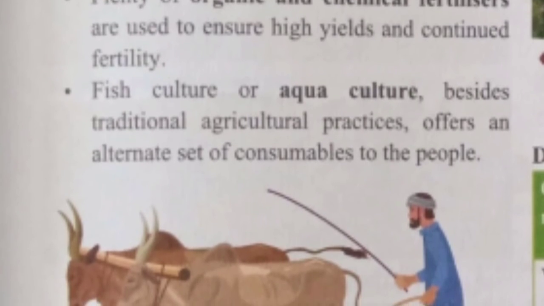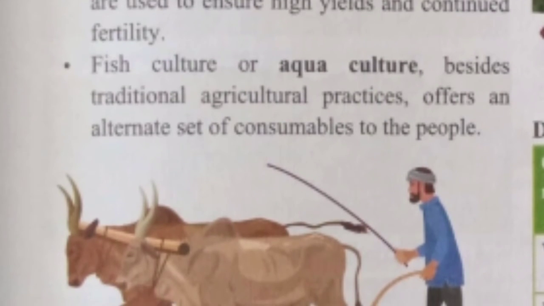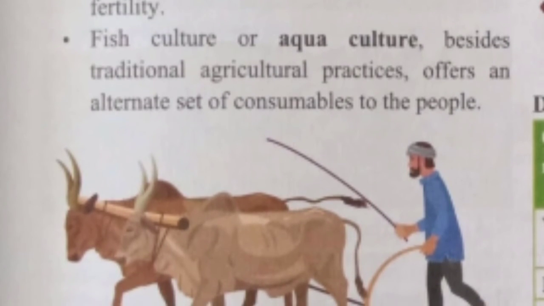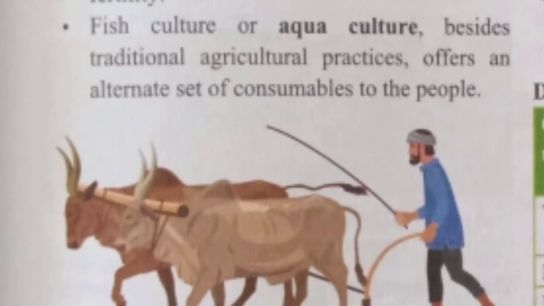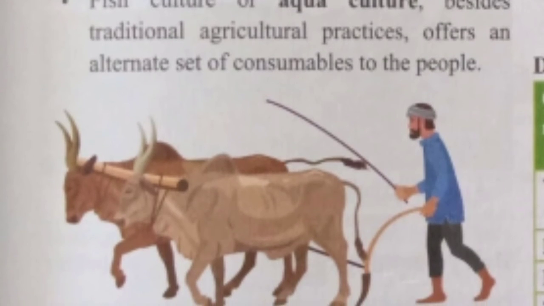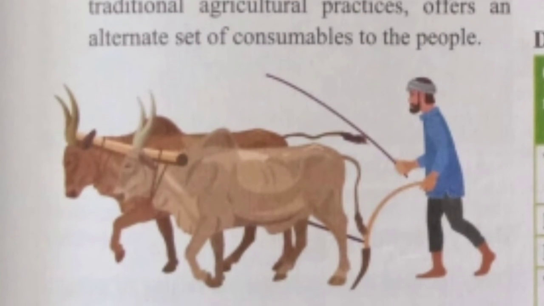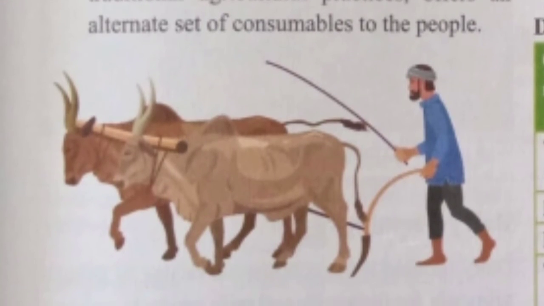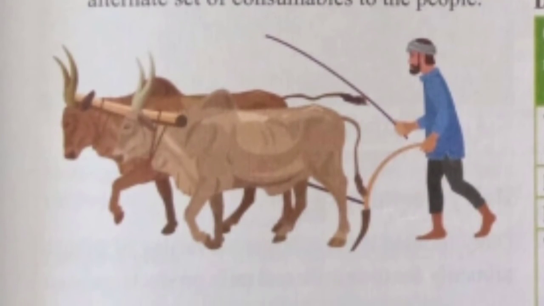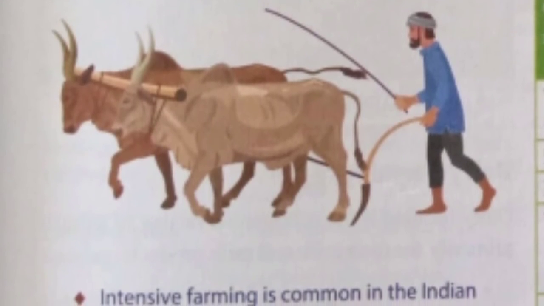Next one is intensive farming. This type of farming is practiced in areas where there is a dense population and people have small farms. Though it may be for subsistence, a large part of the produce also enters national trade. Intensive tillage generates high yields from every square foot of land. Multiple cropping is practiced, where two or more crops are grown each year. It returns fertility to the soil and balances water shortage in the dry months.